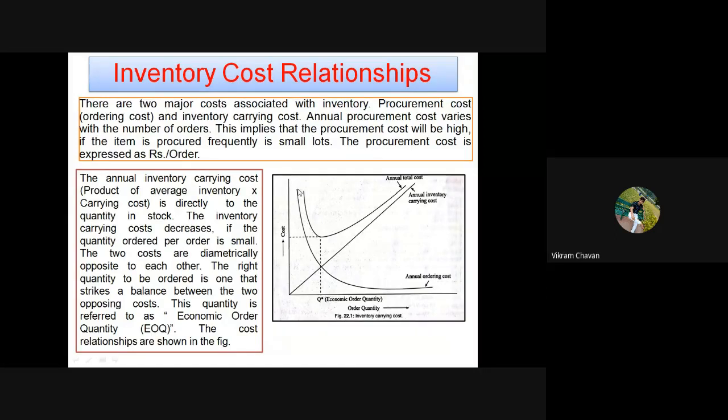So in this graph, you can see that this curved line shows the annual ordering cost, and as your order quantity goes on increasing, this annual order cost goes on decreasing. Getting everyone? Now the next factor, or the next cost, is nothing but inventory carrying cost.